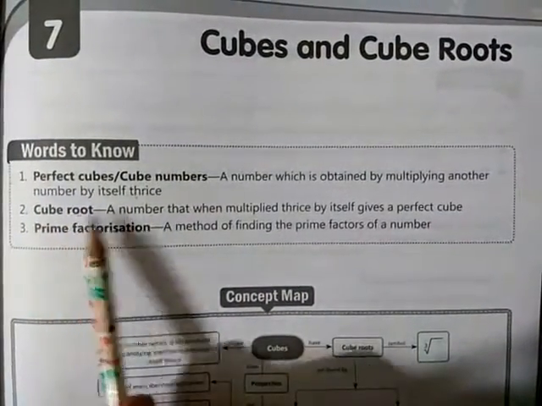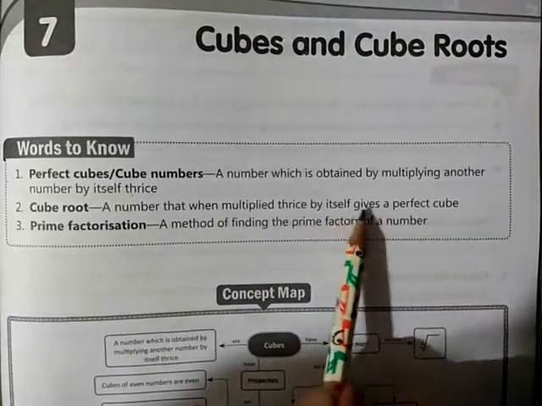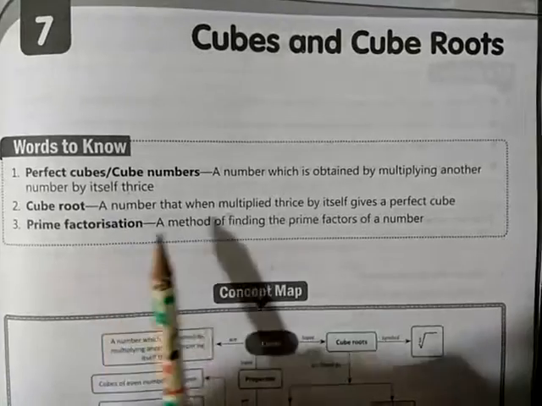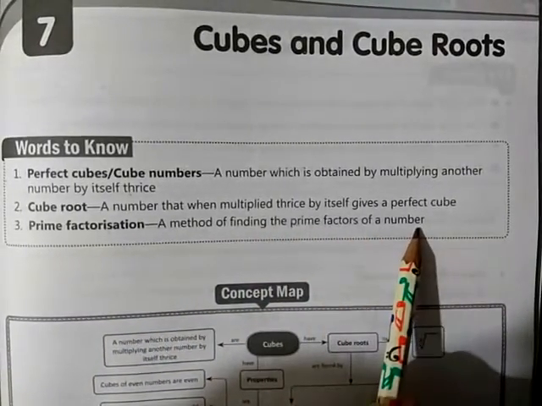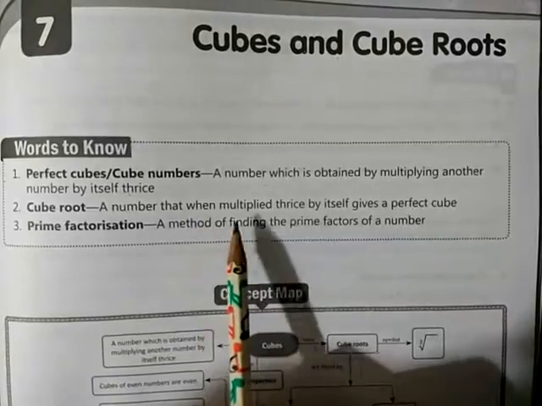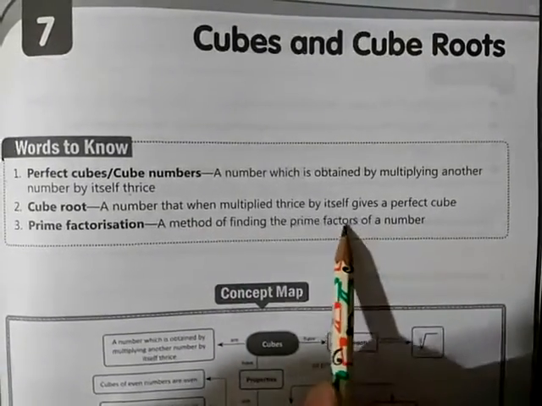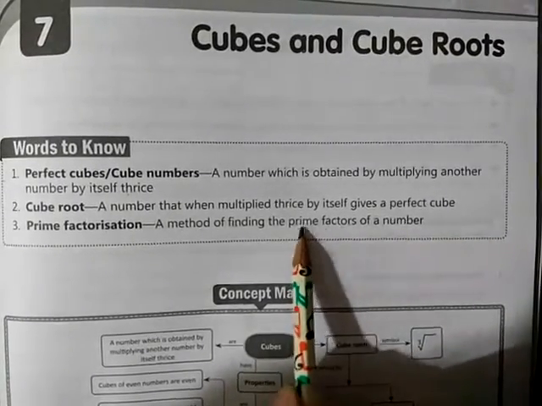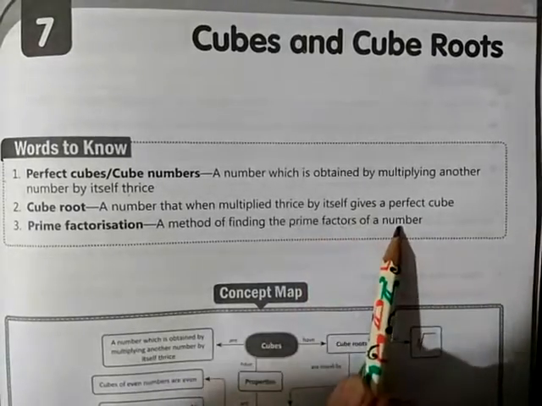Cube root: a number that when multiplied thrice by itself gives a perfect cube. Prime factorization: a method of finding the prime factors of a number. This is the method to find factors of a number, but all those factors are prime, not composite. Clear, students?